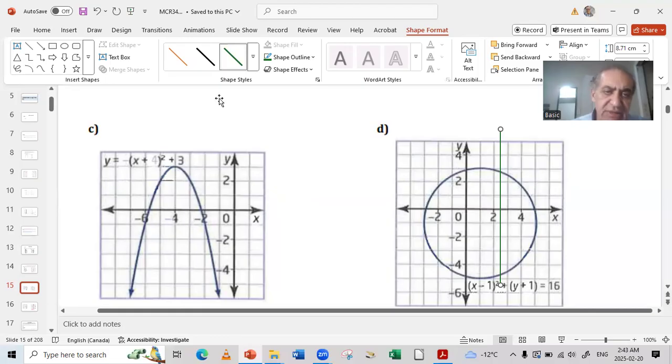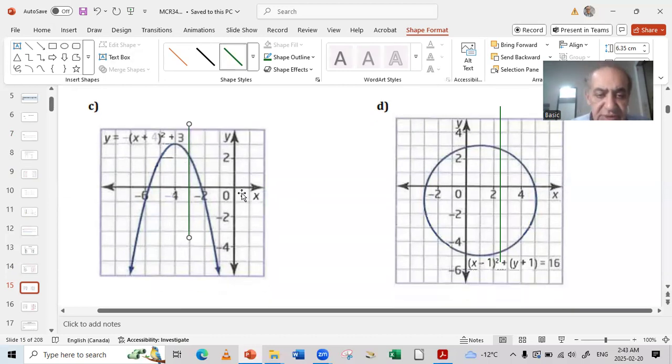Let me show you how this is a function. We'll go also for the experiments of the vertical line. Anywhere, here it is. Look, it only cuts in 1 point, this point here, in -3 and -2 in this point. So this is a function, but this one is not a function. This is a function again, because it cuts in 1 point only, but this one is not a function because it cuts in more than 1 point. Here is a point, and here is another point. For that reason, this is not a function.